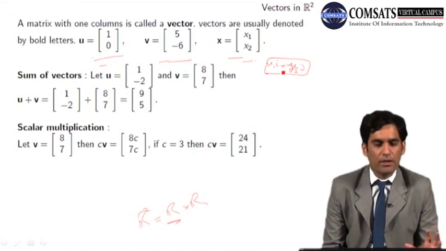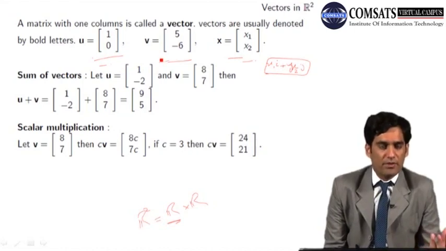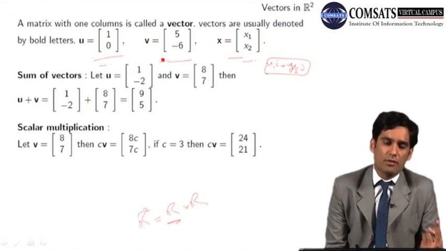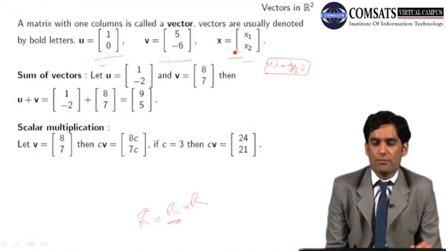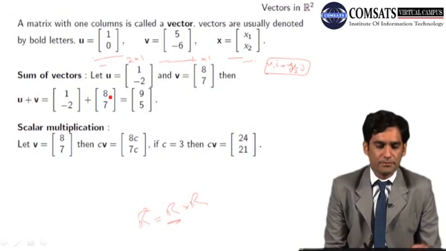These are exactly the same thing, but in linear algebra we will study vectors in the shape of matrices which have only one column and different rows. For example, from the 2D plane or R2, every vector has 2 rows and 1 column. So the order of each matrix is 2 into 1. This matrix also has order 2 into 1.